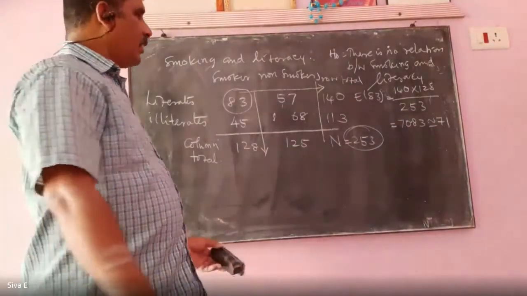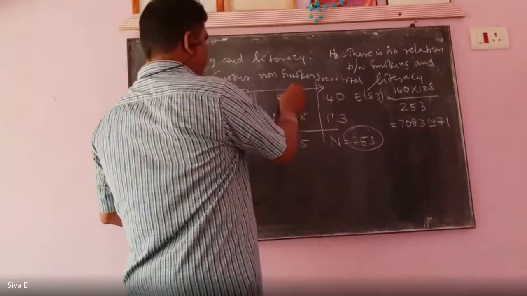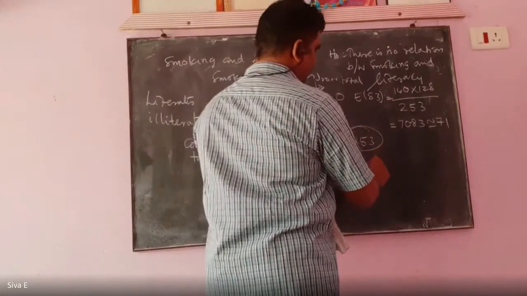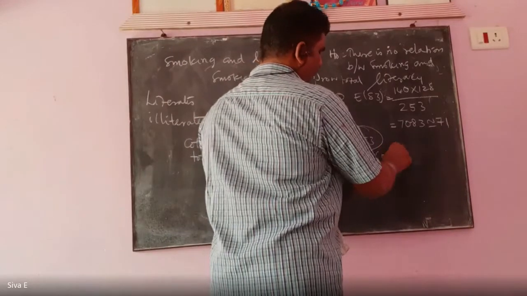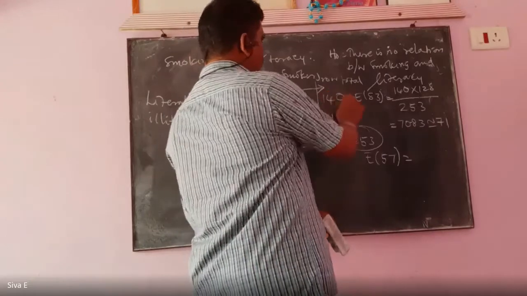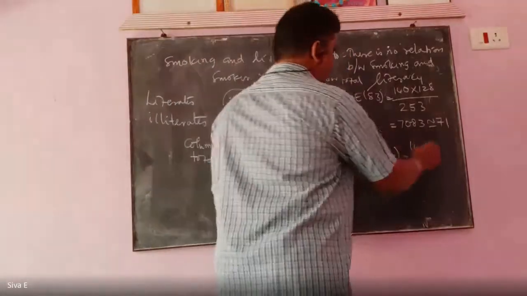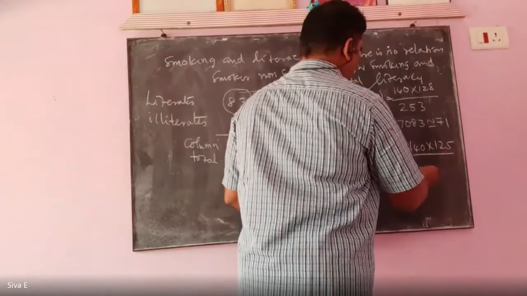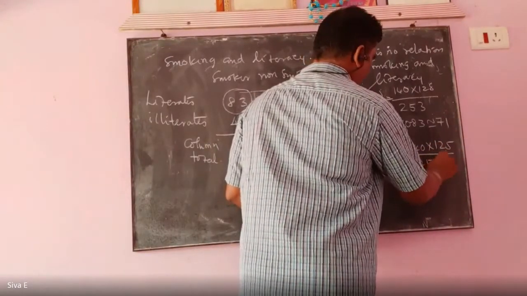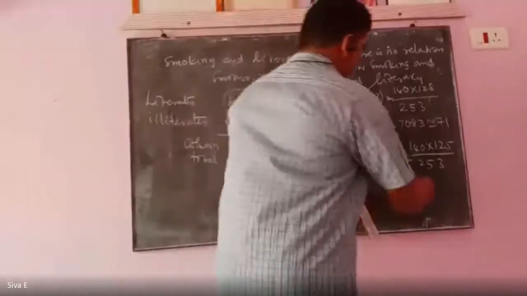Second one is expected frequency of 57, which is 140 into 125 by 253. That is equal to approximately 70.